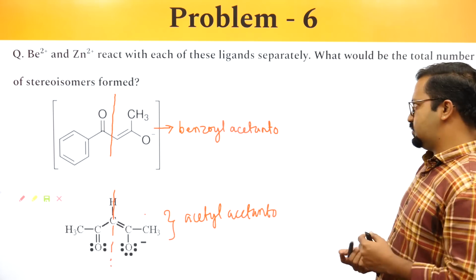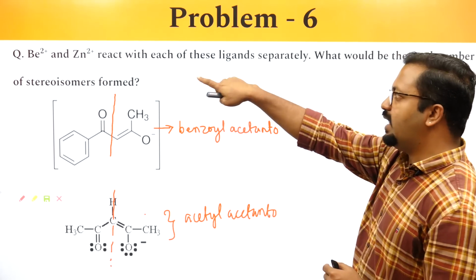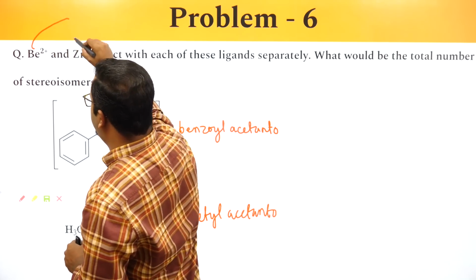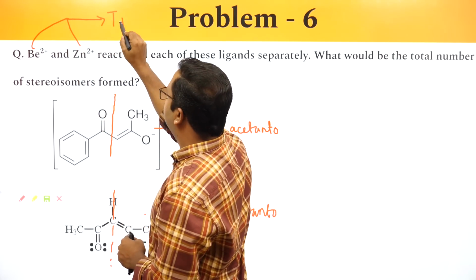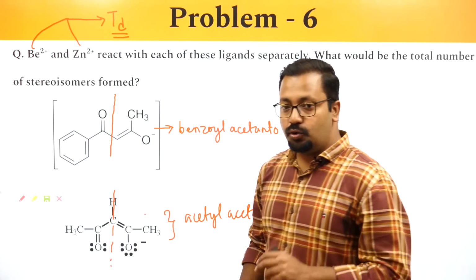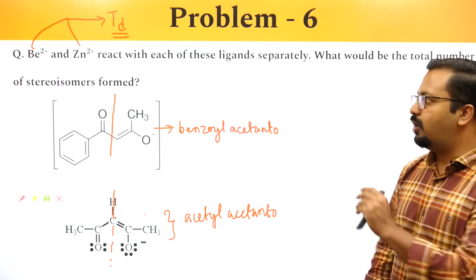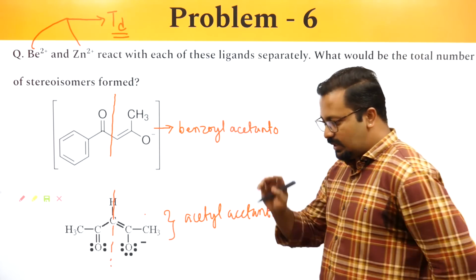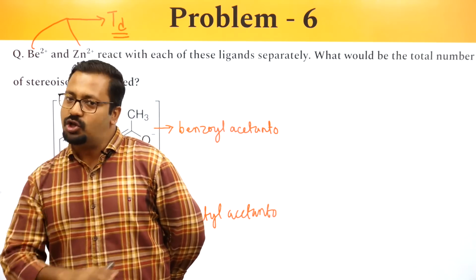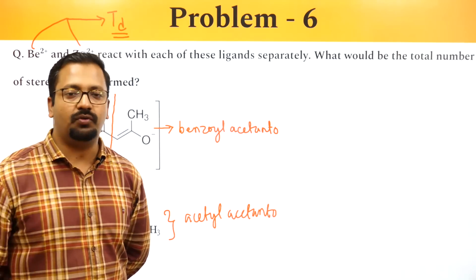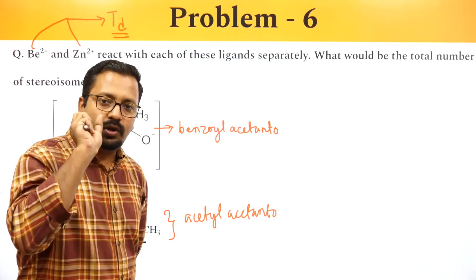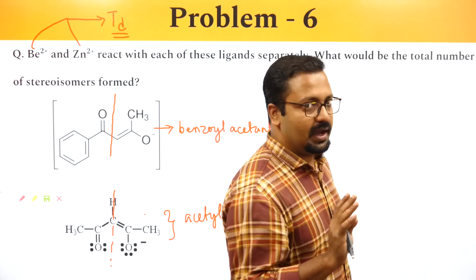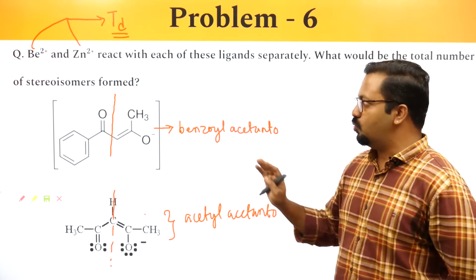So if I take Be2+ and Zn2+, you have to remember that Be2+ and Zn2+ form tetrahedral complexes. They do not form square planar complexes, they form tetrahedral complexes. Now if tetrahedral complexes are formed, geometrical isomerism is completely ruled out. So we just have to figure out whether they show optical isomerism or not. We only have to focus on optical isomerism. Geometrical isomerism is completely ruled out.